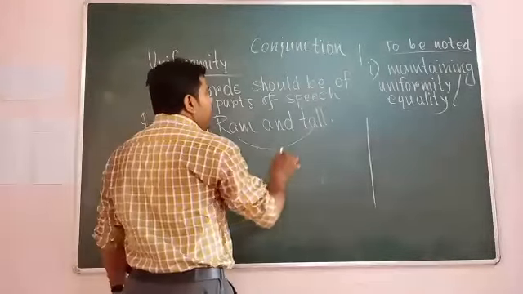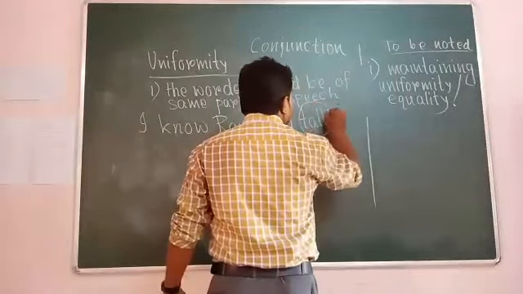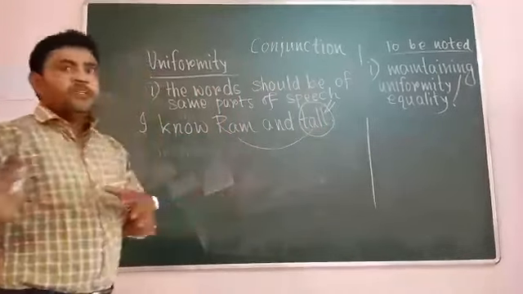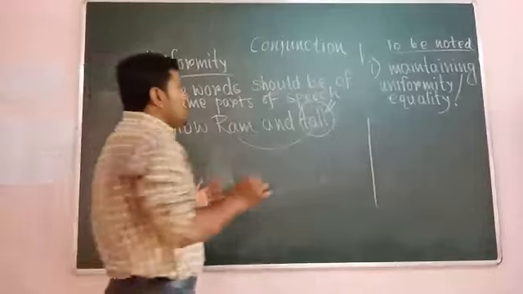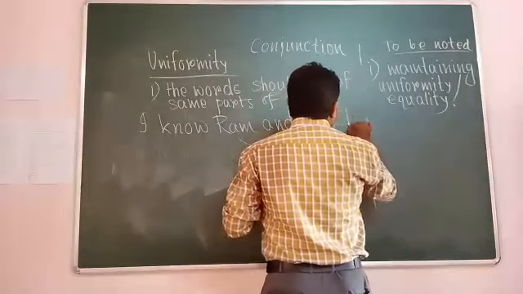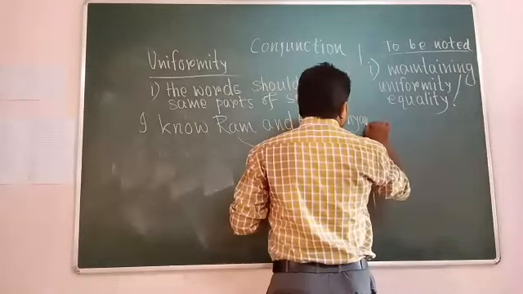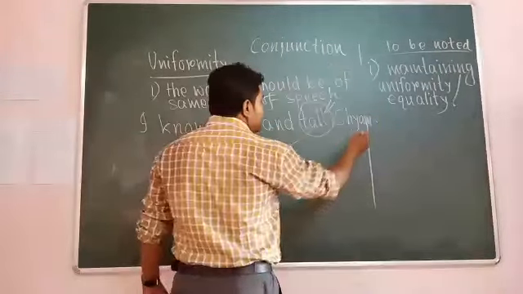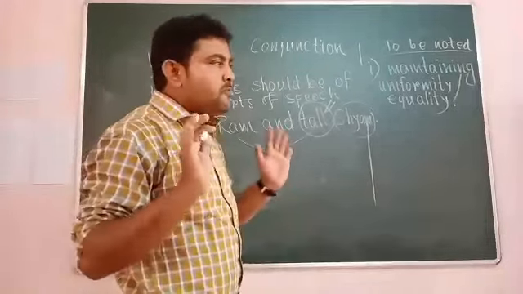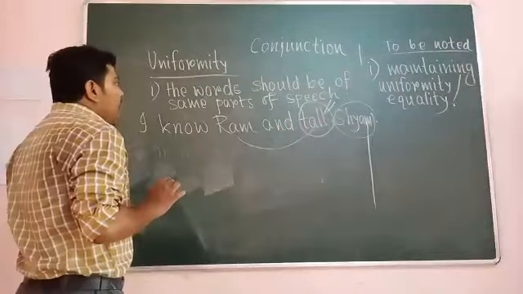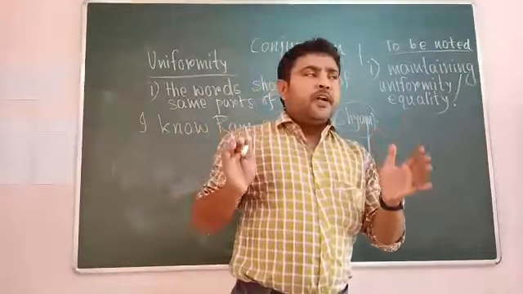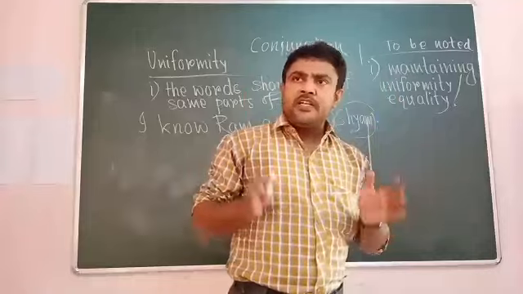So you can replace it. If you replace this word by using a noun, then the meaning will automatically come. Suppose I know Ram and son. If you replace this by the word son, then the sentence becomes meaningful. It gives a sense. And if you want to join two different adjectives, that is also possible.